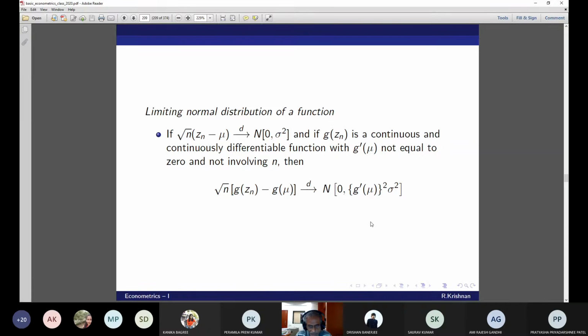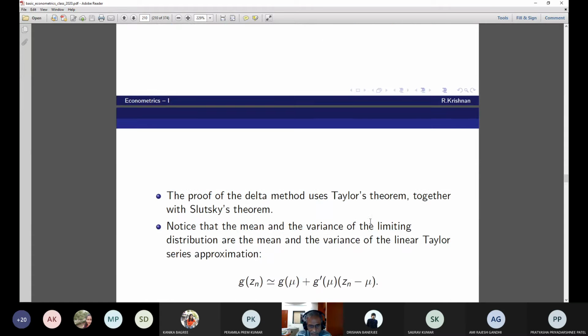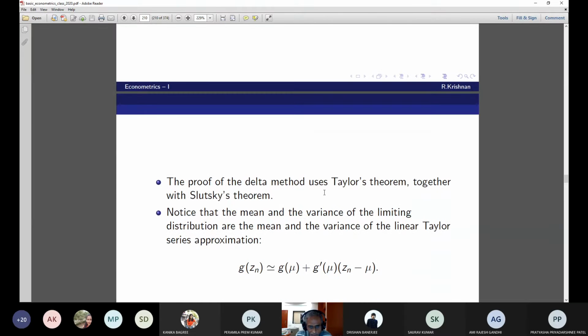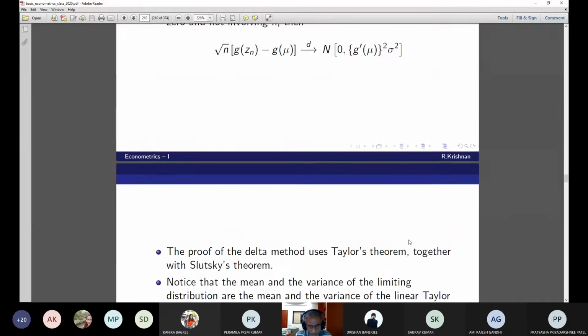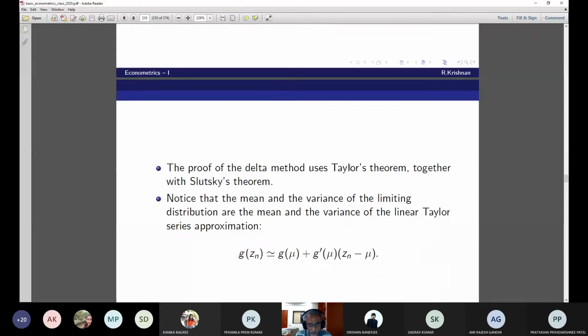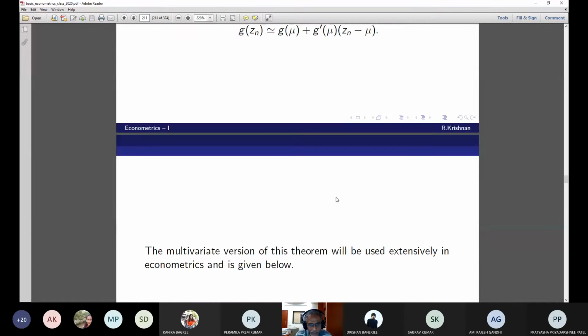Where did I get this from? I got this from here. This is the first order linear approximation. You take the mean and the variance of this, and you should get this. Drishan, could you follow this? Yes, sir. This is the so-called delta method. Limiting distribution from here. The multivariate version of this is very important.